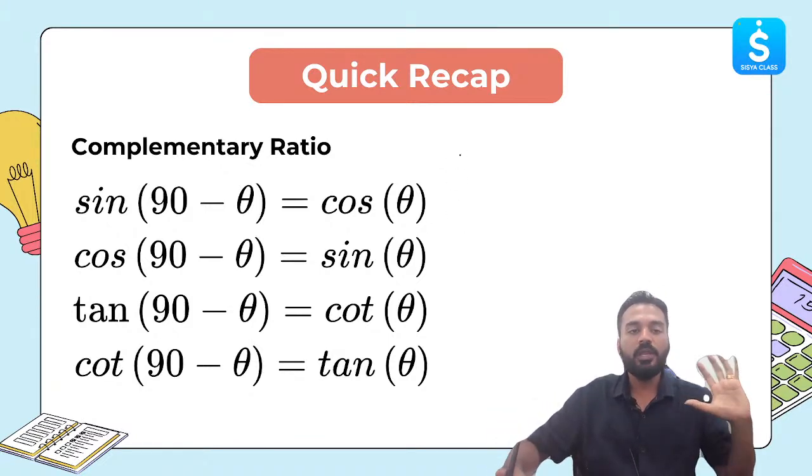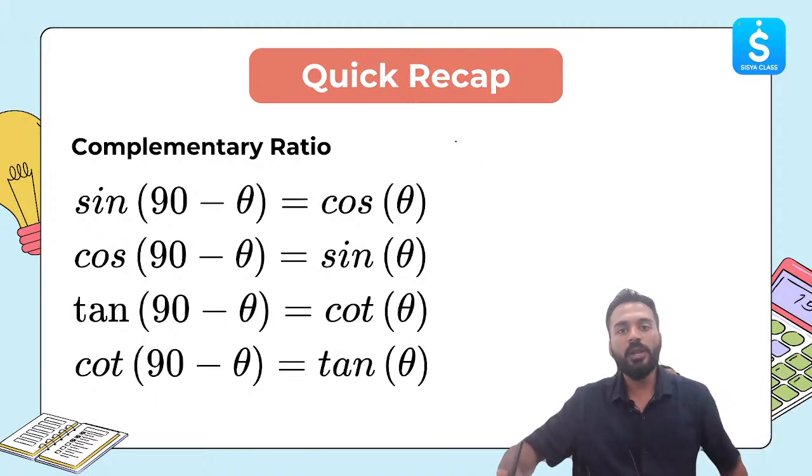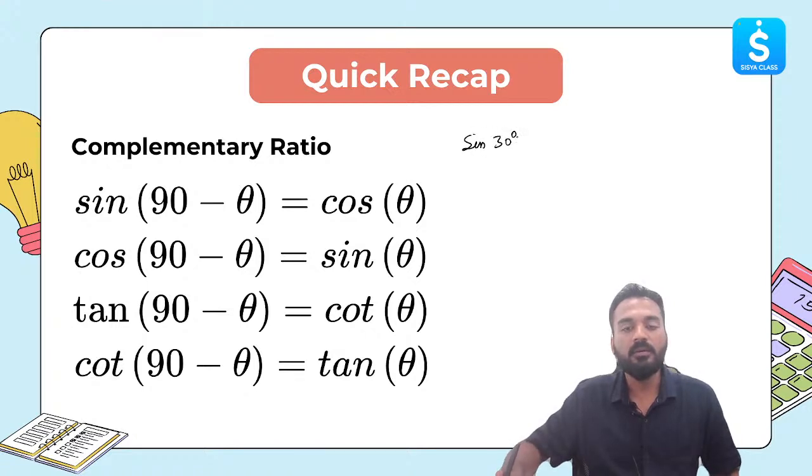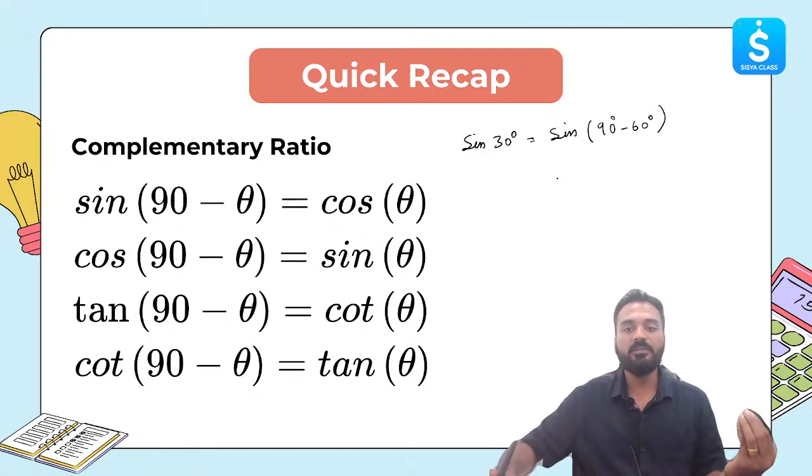There are certain ratios which are complementary of each other. There is a proof for this, but we are not going into that proof. We are quickly skimming through this in this quick recap. Sine of 90 minus theta is cos theta. Cos of 90 minus theta will be sine theta. For example, if I write sine of 30, I can write 30 degree as 90 minus 60 degree. Everyone agrees with me?